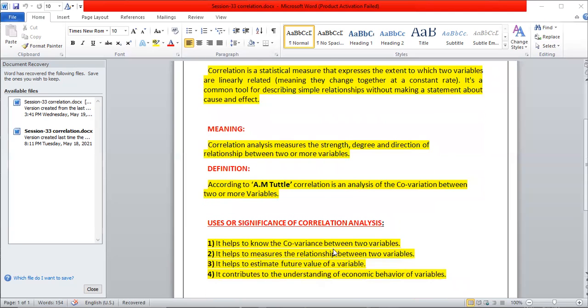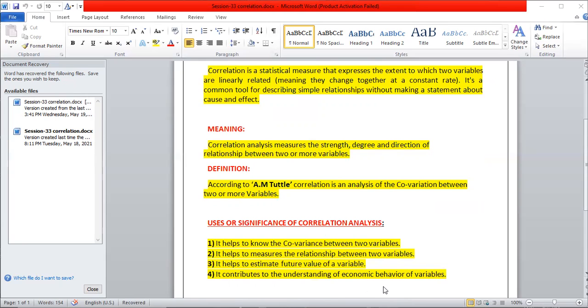Then the uses or significance of correlation analysis: it tells about the covariance between the two variables. Then it measures the relationship, whether a positive or negative relationship is there, and it also estimates the future values of the variables. It predicts the future value from the past experience. Then with the help of this correlation analysis, we can have a good idea about the economic behavior of the variables.